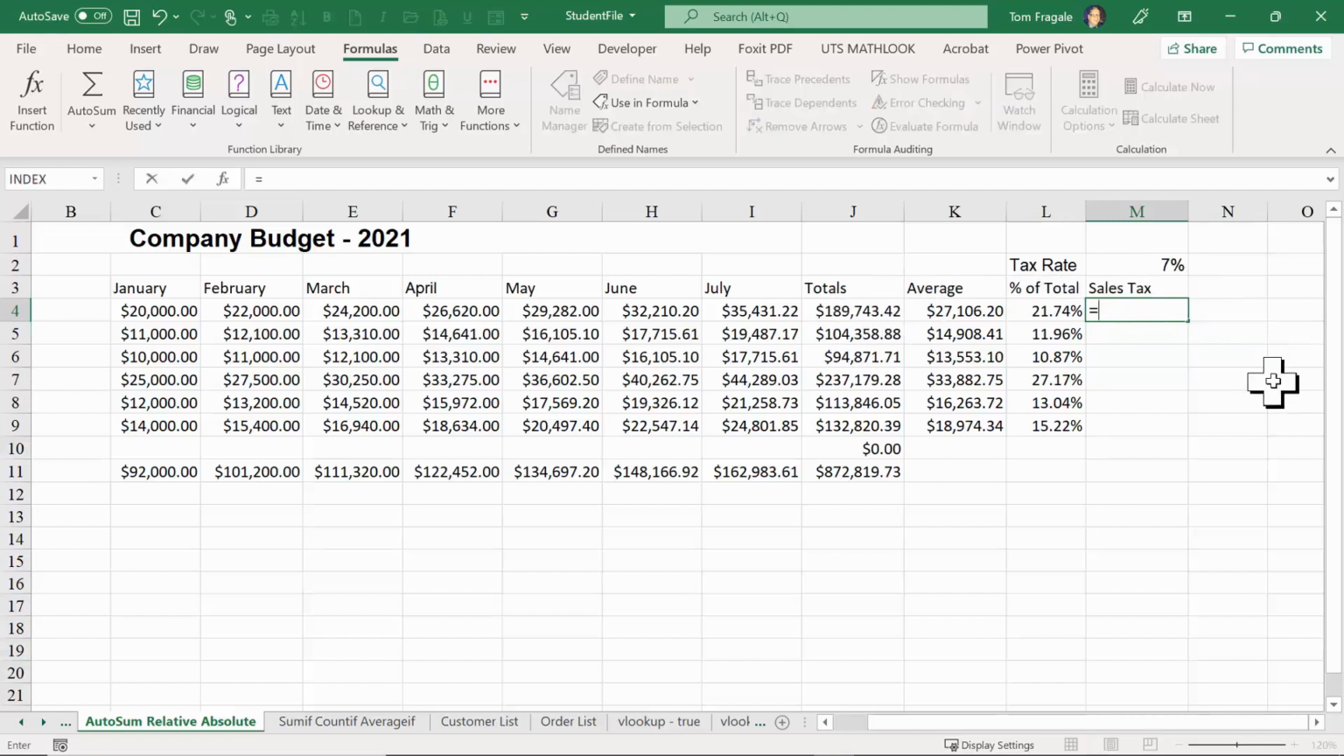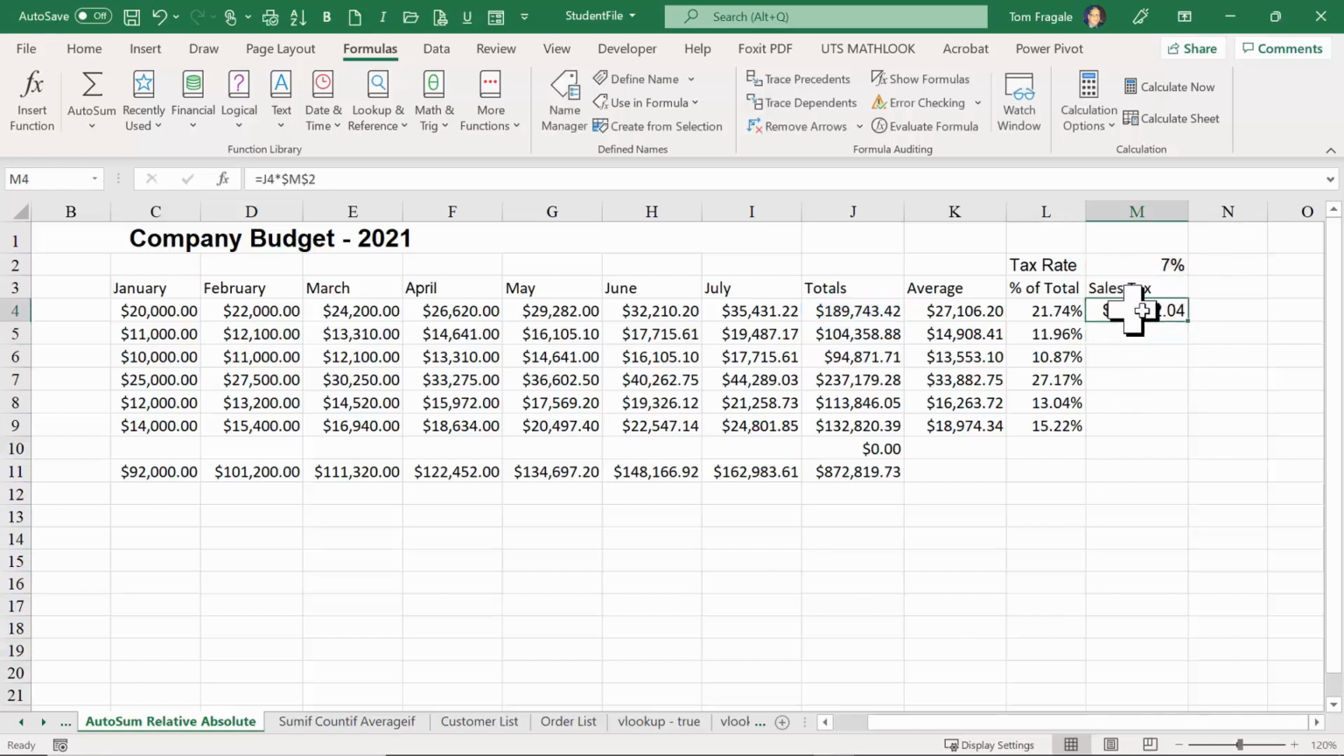So I'll say equals, click on the total for that row, J4, times, I'm going to get the 7%, which is M2. Now that's the part of the formula I want to make an absolute reference. You can either type in the dollar signs, or a keyboard shortcut is to use the F4 function key on your keyboard. I'm going to press F4. And now that put the dollar signs in there for me. So you can either type in the dollar signs, or you can use the F4 function key, and that'll put the dollar signs in there for you.